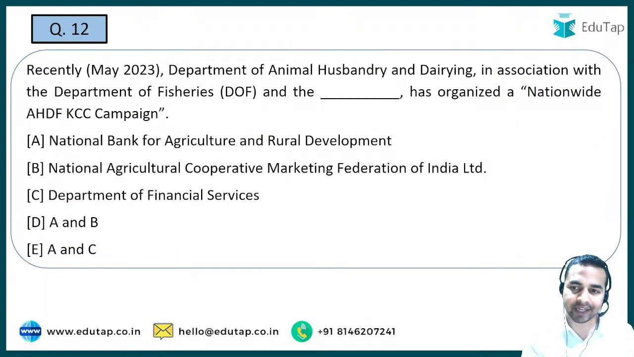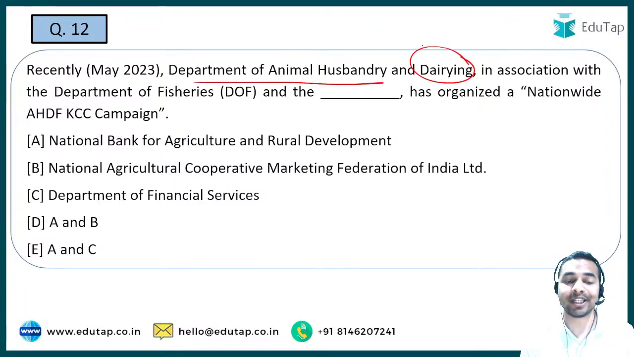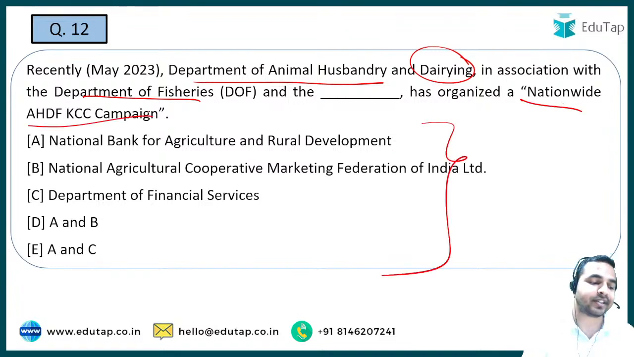Next question, and the next question is on the Department of Animal Husbandry and Dairying, which in association with the Department of Fisheries, and which one of the following has organized a nationwide ASDF KCC campaign. Guys, KCC stands for Kisan Credit Card.